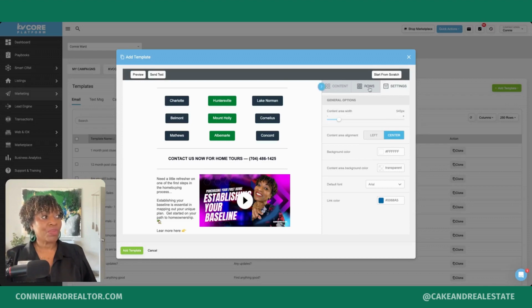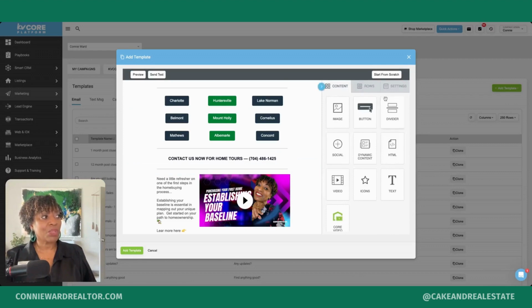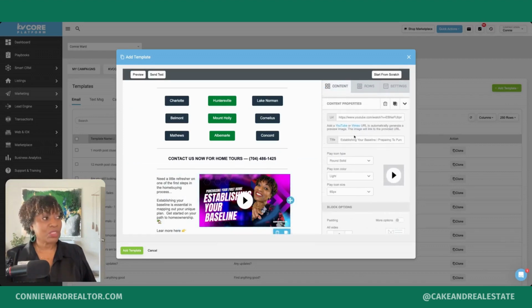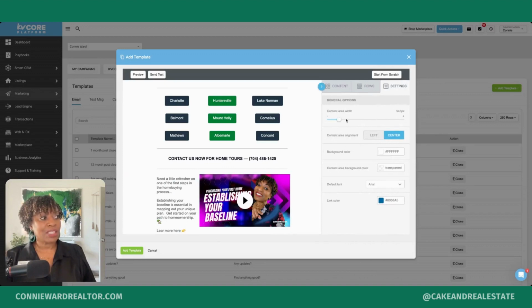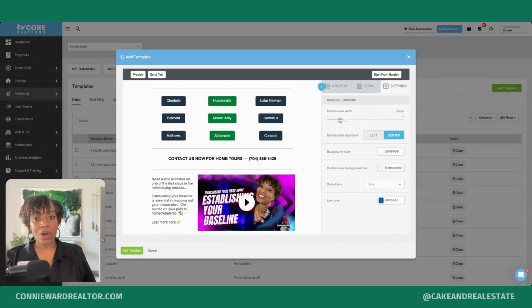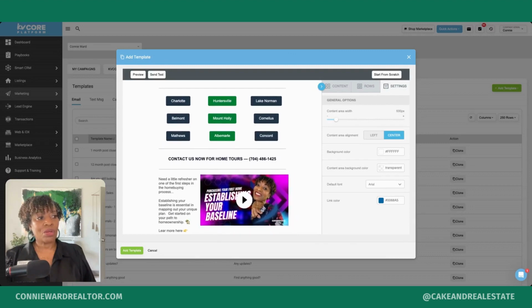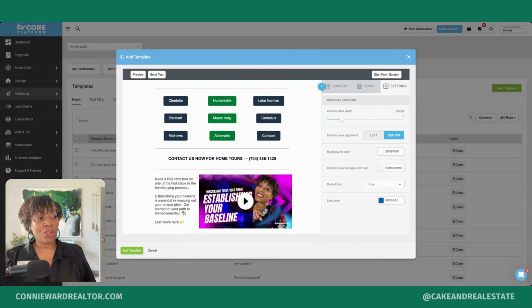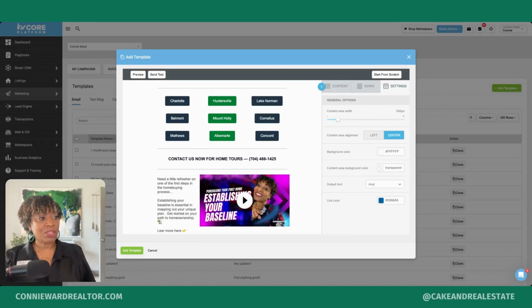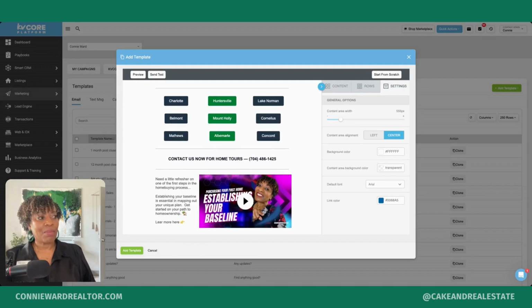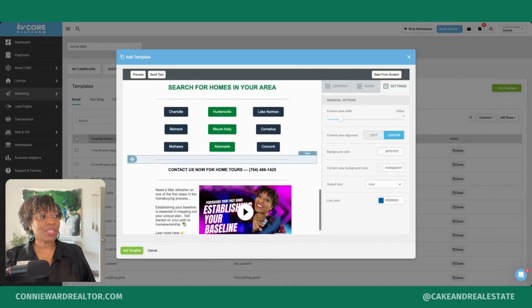So if you are in your rows or if you're in the content, what you want to do is click the settings option. And this content area width, you can drag this bar to make your content width larger or smaller. So let's just say you don't like how that last line is dropping below the bottom of your video. You can make those adjustments here so that it lines it up a little better and makes your thumbnail a little larger. So that's what that would look like.